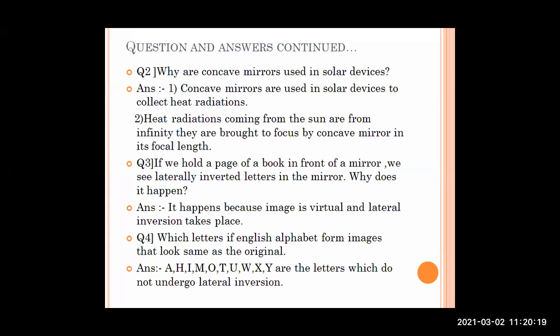Okay, so I have written capital letters A, H, I, N, O, T, U, W, X, Y. These alphabets from the 26 alphabets do not undergo lateral inversion. You can check this today. Just take a piece of paper, write these capital letters, stand in front of the mirror and see whether they undergo lateral inversion or not.